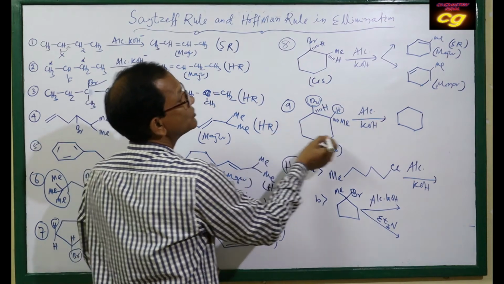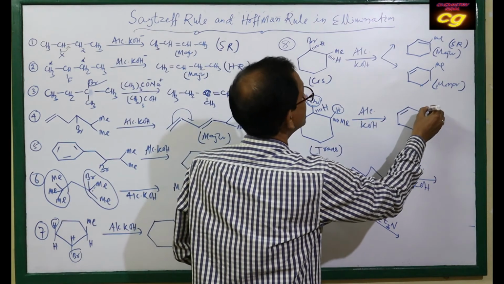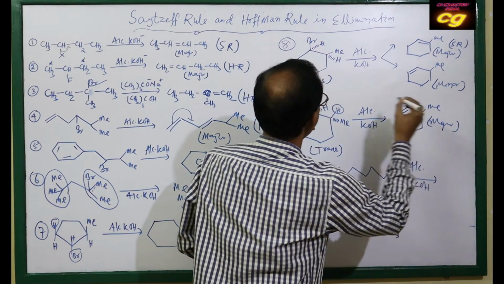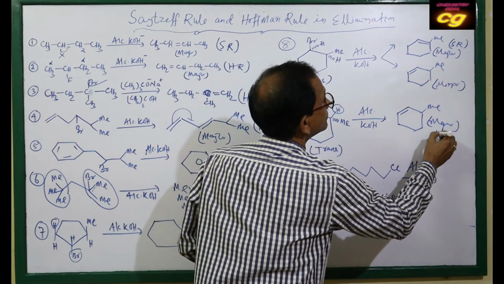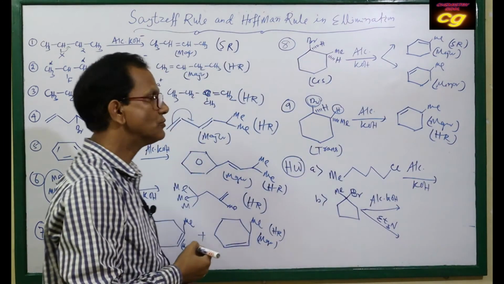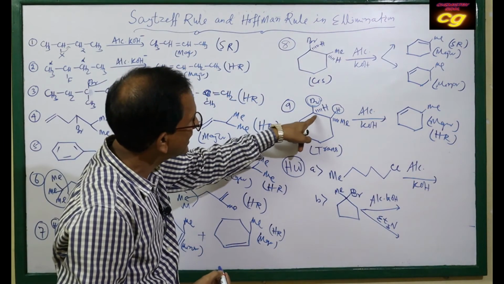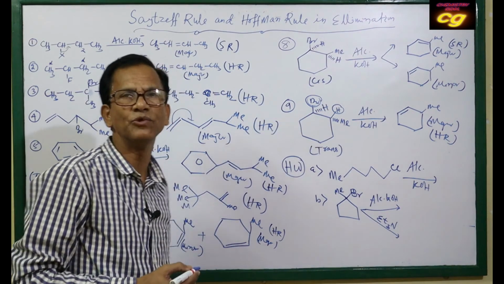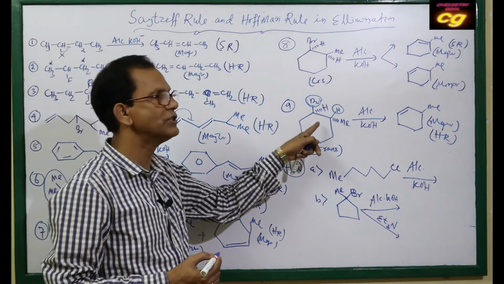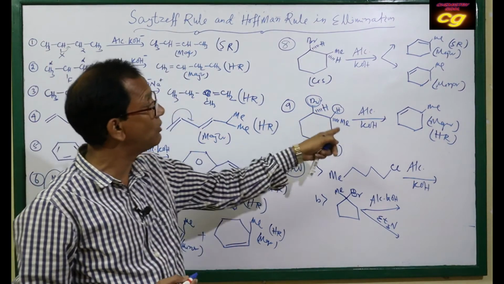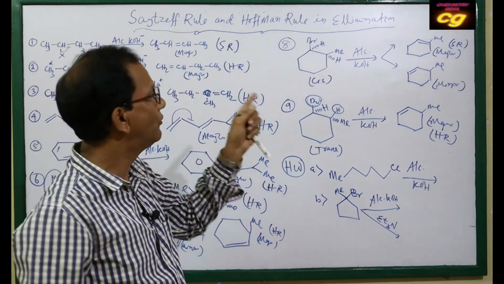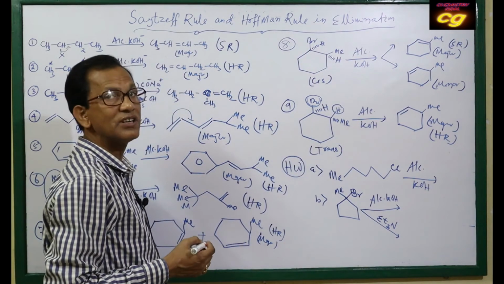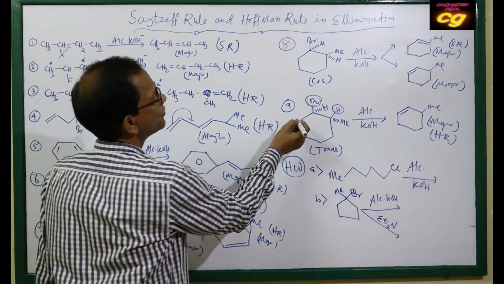So here the double bond will be here, and this is your methyl, so this is the major product, and it follows Hofmann's rule. Less substituted means Hofmann's rule. Here this elimination is not possible because hydrogen and bromine are on the same side. In the case of cyclic compounds, elimination always prefers the anti position. Here bromine and hydrogen are not on the same side, in anti position, so this case is preferred.